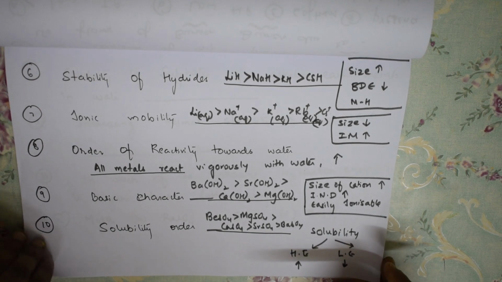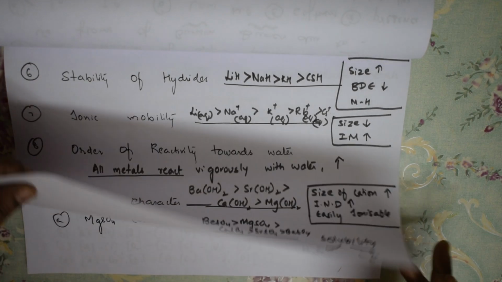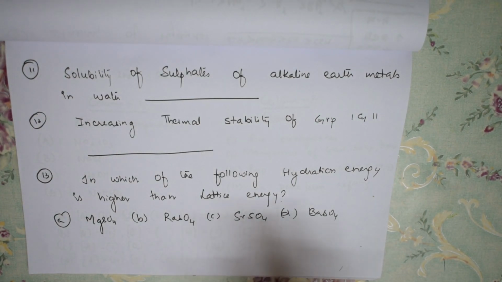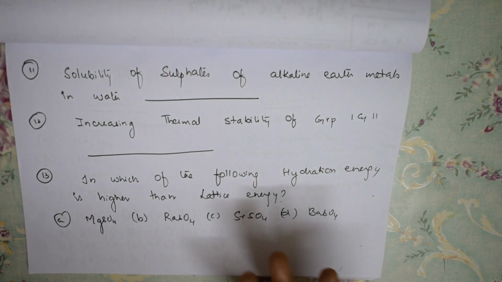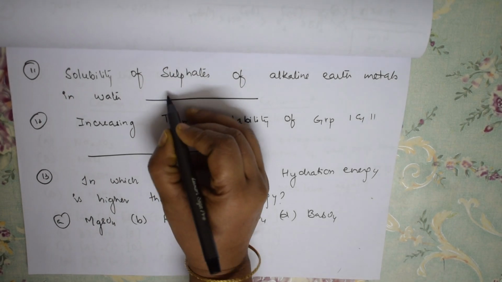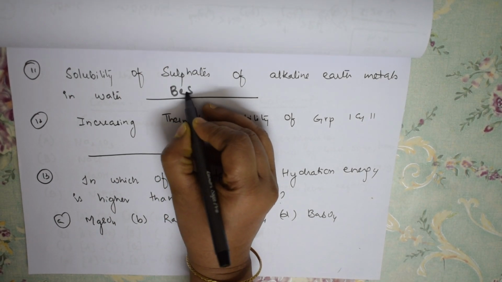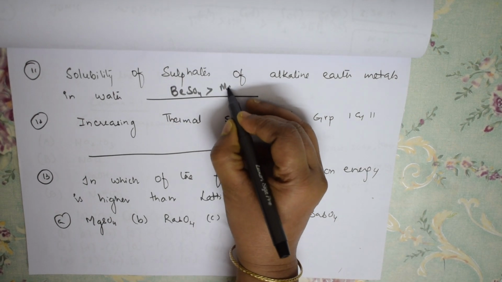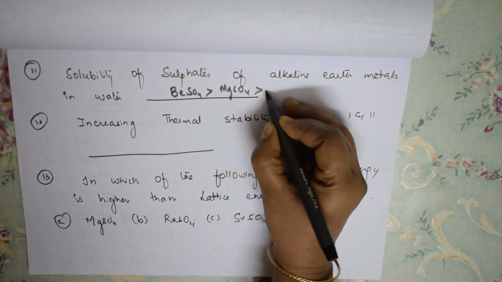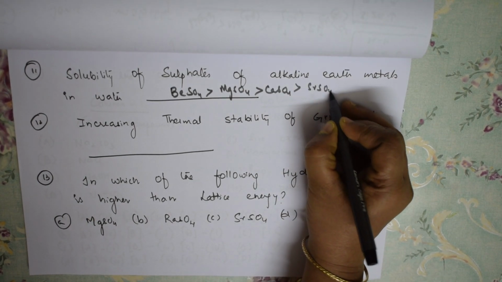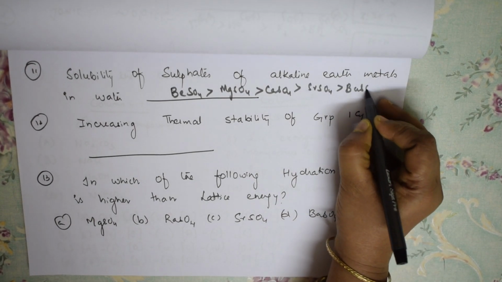Now let us see the next question. Same thing, a little bit: solubility of sulfates. Same concept of alkaline earth metals, same question repeated. So I am again writing beryllium sulfate greater than magnesium sulfate, up to barium sulfate, that's fine.